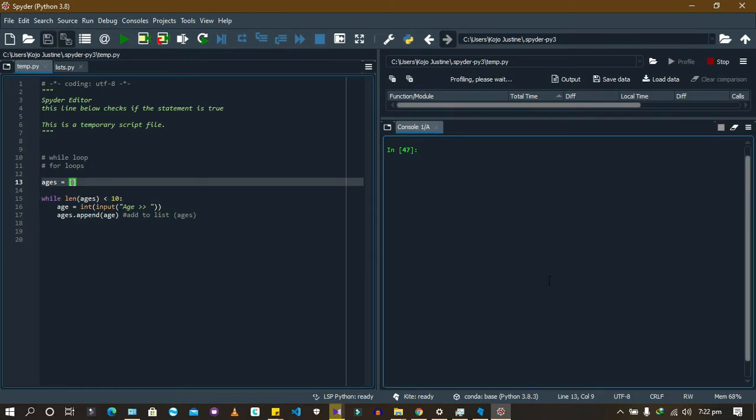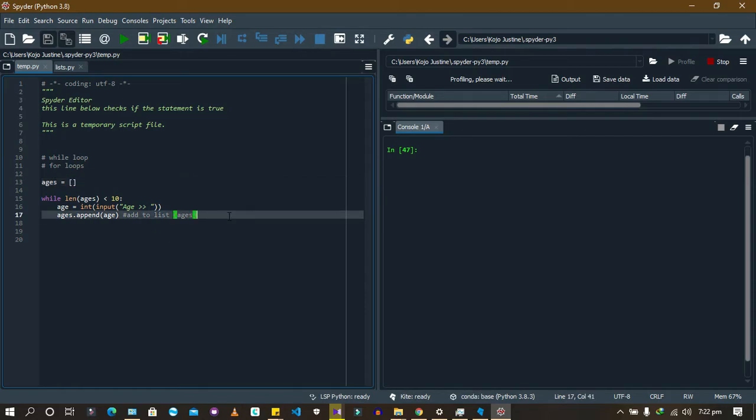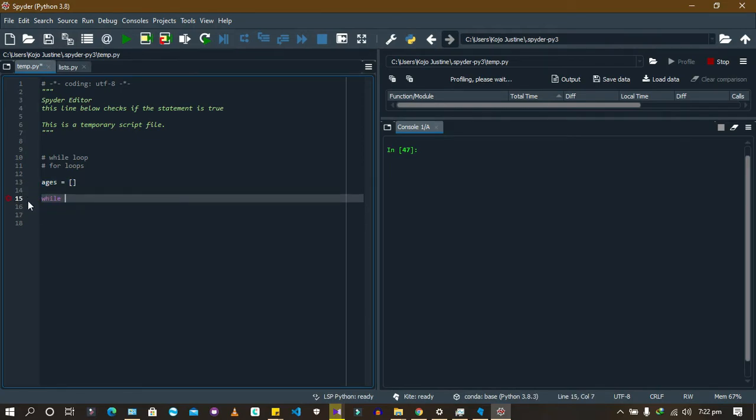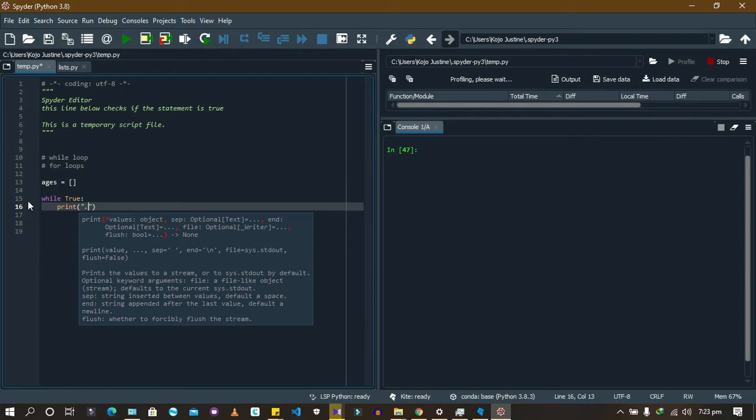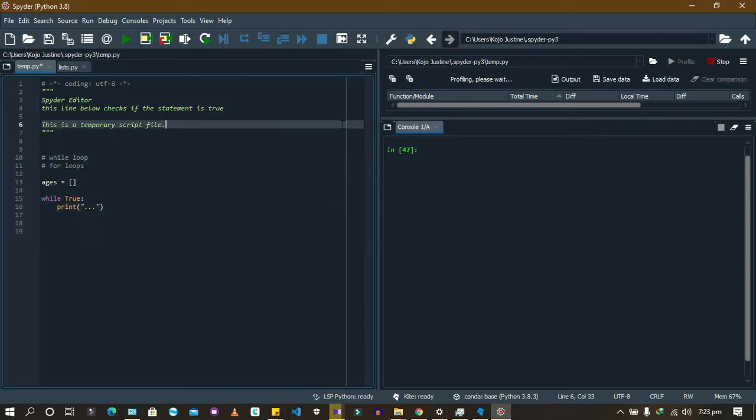Oh, and with the while loops, there's something I forgot to explain to you about. Now there's something called the break. Okay, the break. Let's see how to use it. You remember when we printed the infinite loop, how it was difficult to end it. Let me just do this one again. While true, print something. Okay, print dash dash dash. It kept printing and printing.